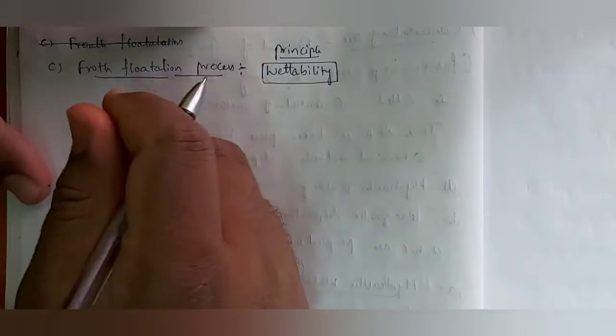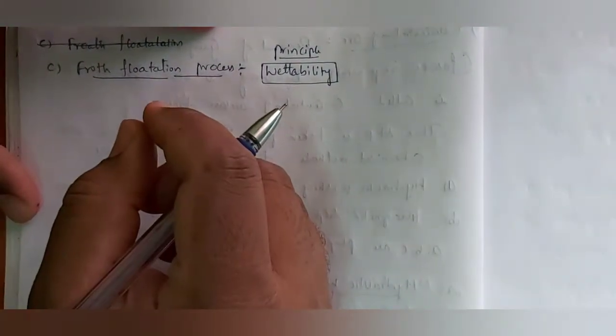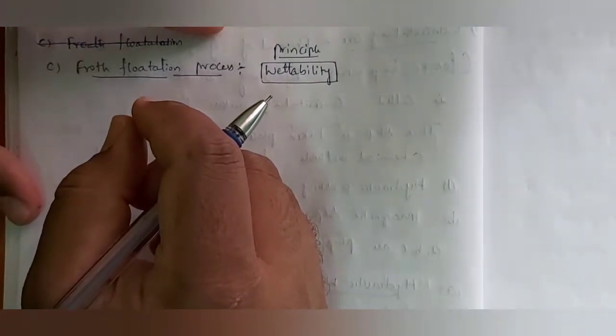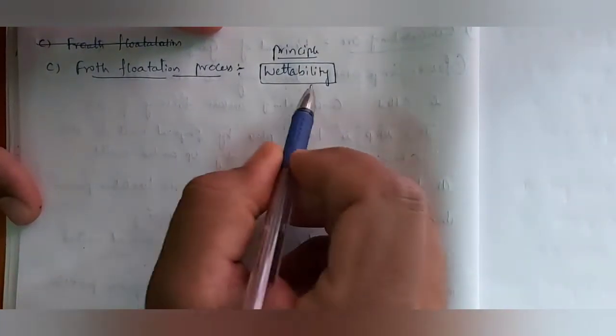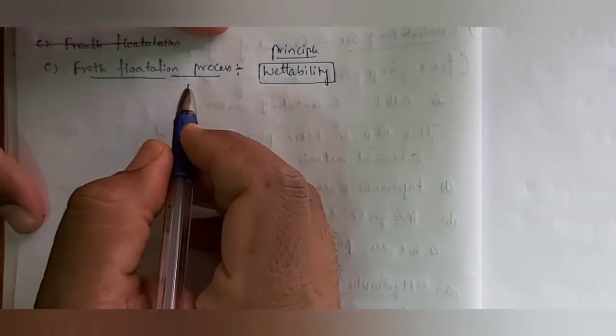The hand which is applied with oil will not be wetted with water easily because that oil has opposite tendency to water. That means oil is non-polar in nature and water is polar in nature. Is it correct? Like that here also, froth flotation process is depending on the principle that is wettability. Let us consider one example and explain.